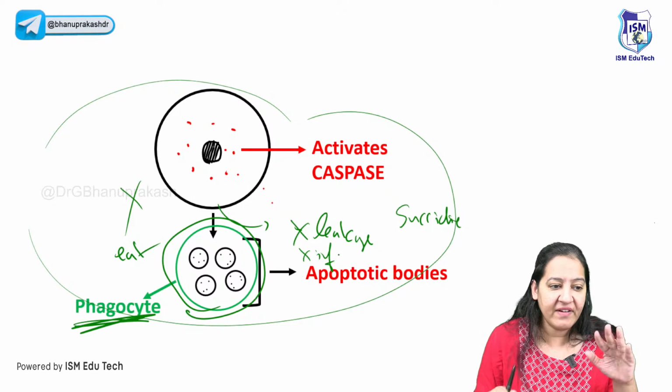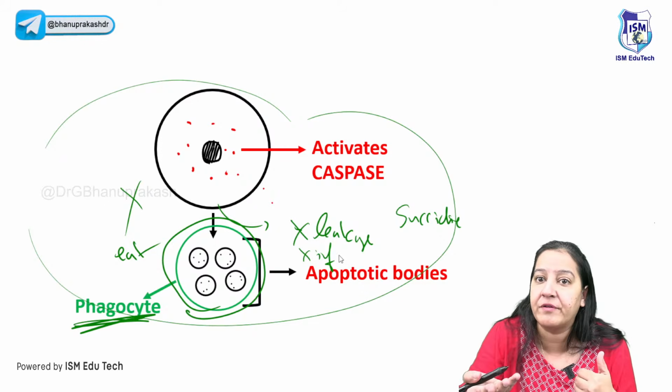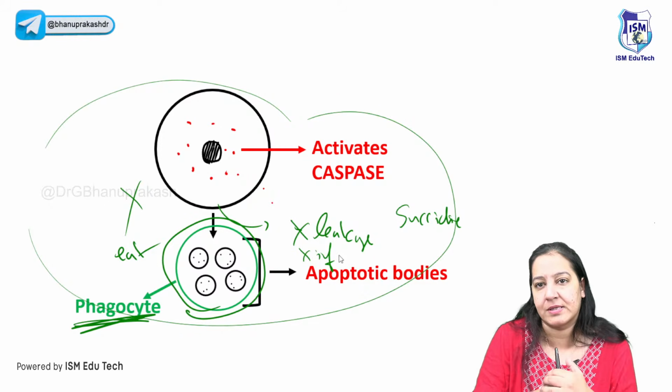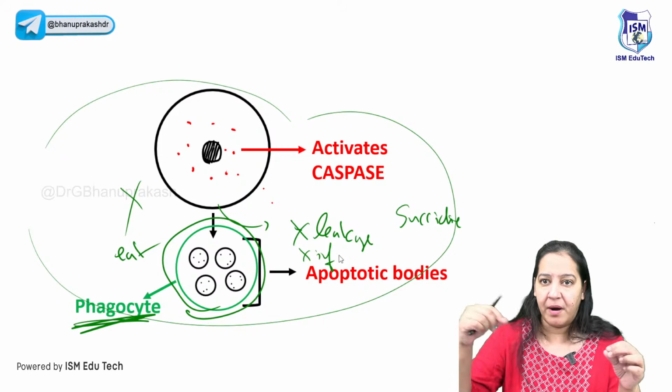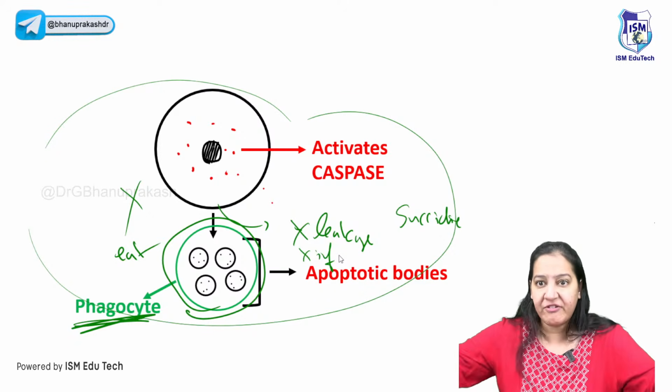No inflammation. Whenever anything happens in the human body, the inflammatory cells come first, asking what happened, and they will do the repair. But here, no leakage, no inflammation. That is the hallmark of apoptosis. And the reverse will take place in necrosis. Necrosis is murder. Just suppose someone is murdered. What will the person do? The person will shout, help, help, help. So it is calling everyone for help.